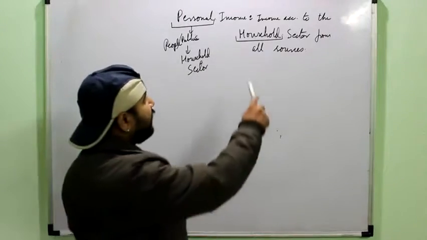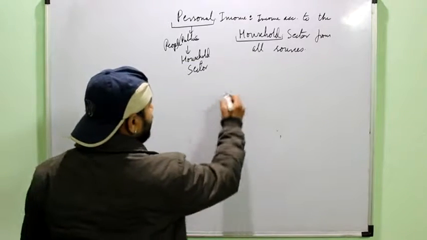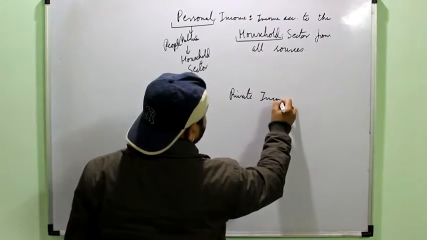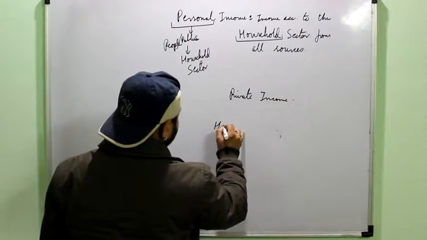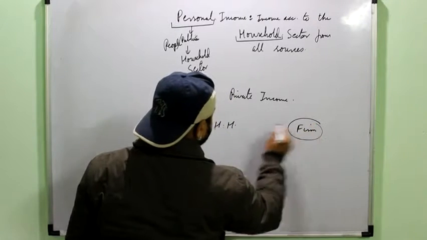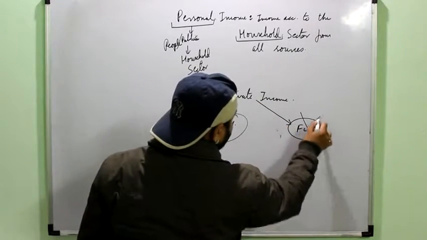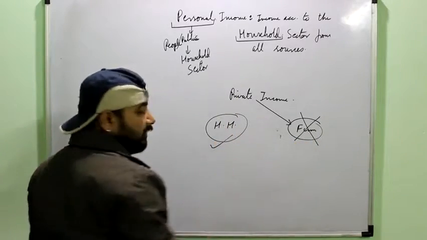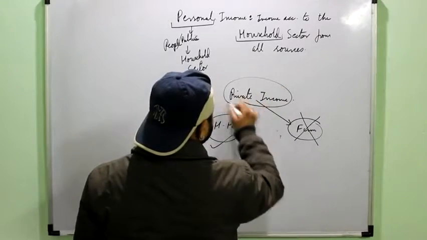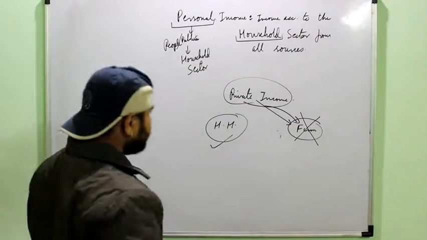Okay, so it is the income which is accruing to the household from all sources. Now just remember the private income. Private income was the income of the household sector and the firm sector. So it means if from the private income I subtract the income of the firm, I will get the income of the household. Or simply, private income minus the income earned by the firms is equal to the personal income.